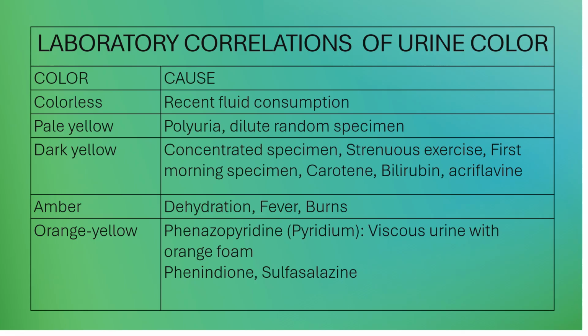Here are your laboratory correlations of urine color. You have here your colorless urine. It is seen in recent fluid consumption. What else? Pale yellow. Pale yellow urine samples are caused by polyuria. Please note you have two conditions that cause polyuria. First, you have diabetes insipidus. In case of diabetes insipidus, of course, there is an increased 24-hour urine volume with low specific gravity, diba? And then you have your diabetes mellitus. This one will also cause polyuria.